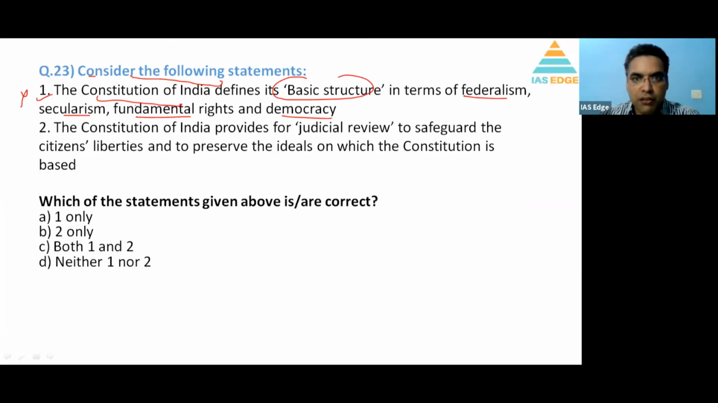The Constitution of India provides for judicial review to safeguard the citizens' liberties and to preserve the ideals on which the Constitution is based. Yes, judicial review is a very important part of the Constitution, though the term is not mentioned in it, but Article 13 specifically deals with judicial review, that if any law violates rights, liberties, Part 3 of the Indian Constitution, it can be null and void. So it does provide, and the liberties are taken care of. So 2 is the right answer.